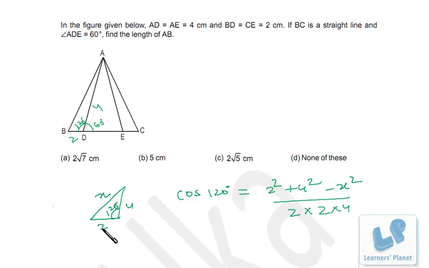That means cosine of this angle is equal to square of this side plus square of this side minus square of the opposite side, divided by 2AB, right? So the cosine formula can be used easily. Now the only unknown value is X, that can be easily calculated. Cos 120 degrees is minus sin 30 degrees, so that's minus half.